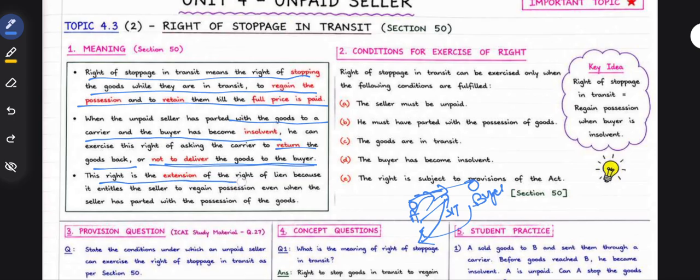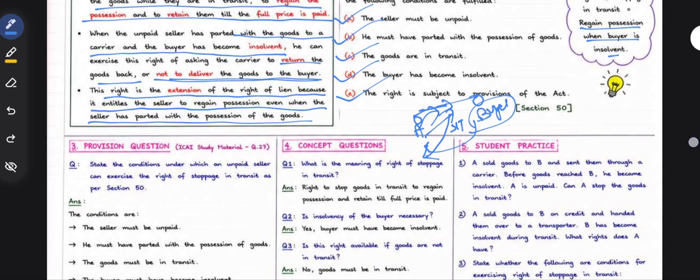This right is an extension of the right of lien because it entitles the seller to regain possession even though the seller has parted with the possession of the goods. This will only be applicable when the buyer has become insolvent. Conditions for exercise of the right: the seller must be unpaid. He must have parted with the possession of the goods. The goods are in transit. The buyer has become insolvent. The right is subject to the provisions of the Act. Right of stoppage in transit: regain possession when the buyer is insolvent.